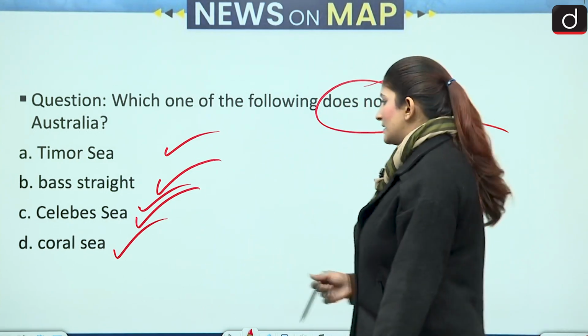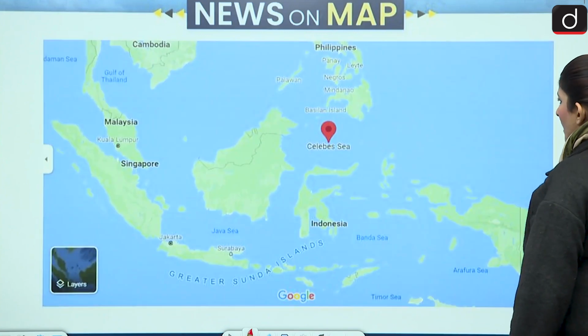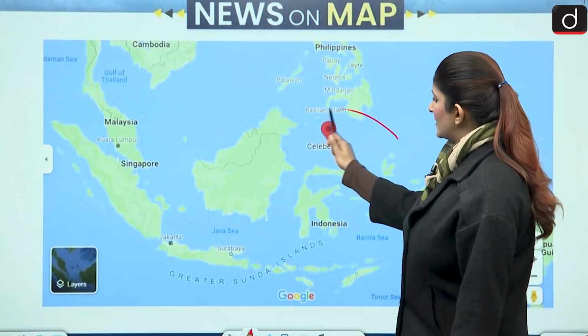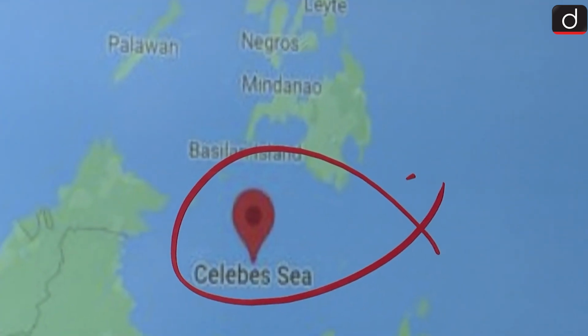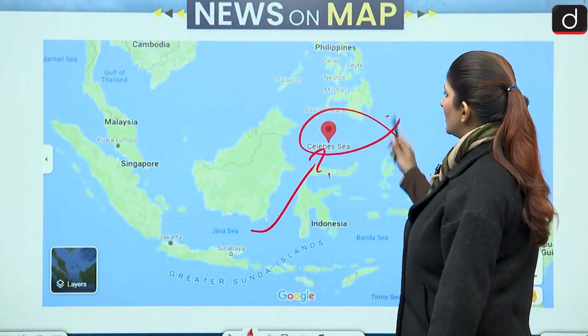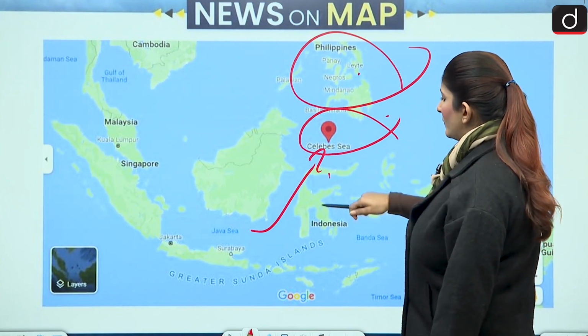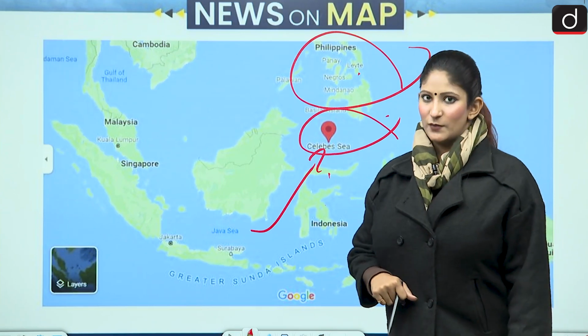Where is Celebes Sea? Let's see. As you can see, Celebes, it lies near Indonesia, near Java Sea, and of course, Philippines. Between Philippines and Indonesia, we have Celebes Sea.